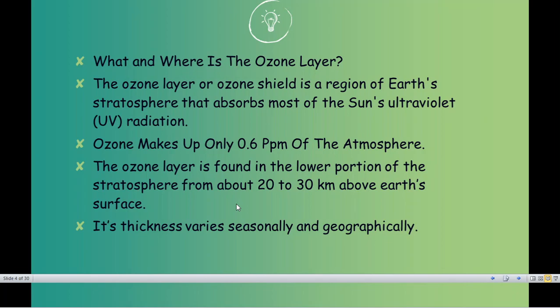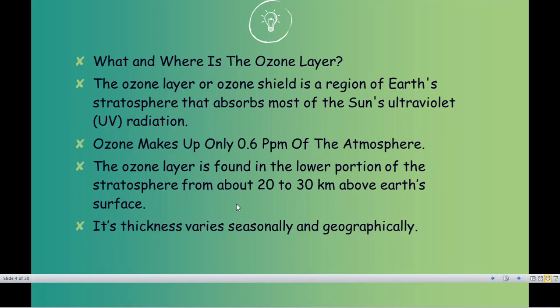It is not that far. The distance gets reduced. On the other hand, if you go to the equator side, you'll find that the layer of ozone is quite distant from the Earth's surface level. That is because of the geographical area, because of the motion of the globe, because of the seasonal changes.